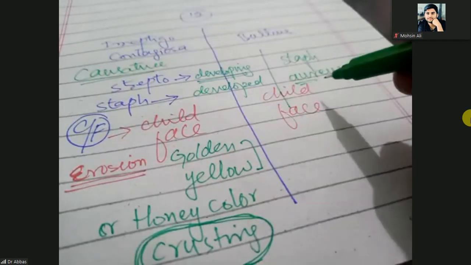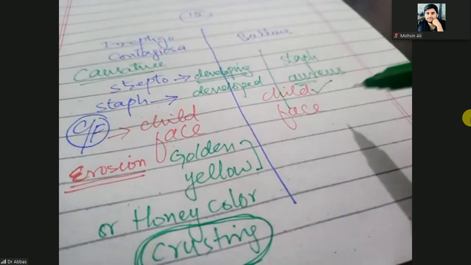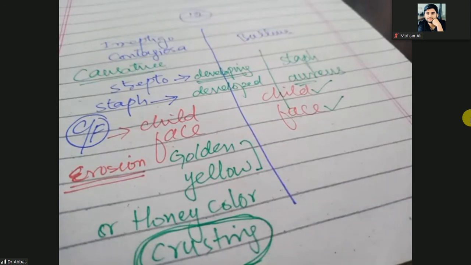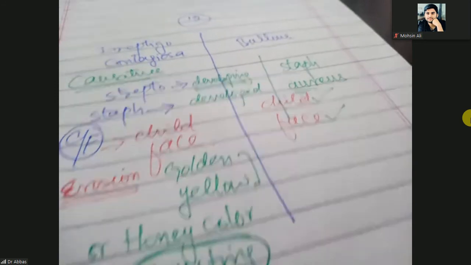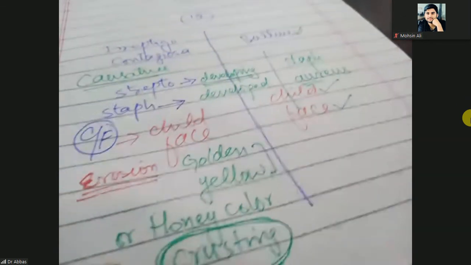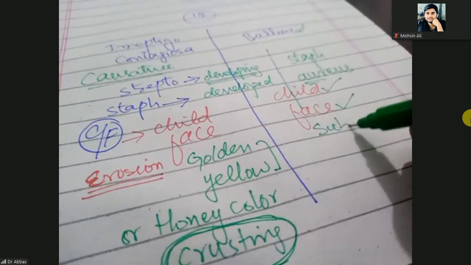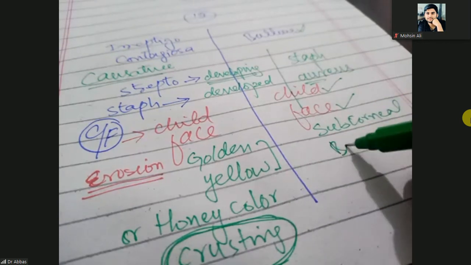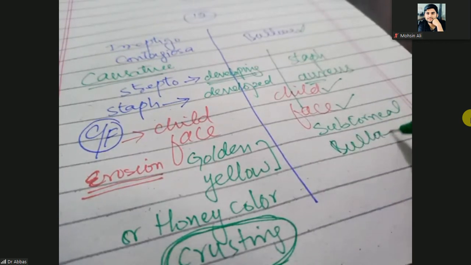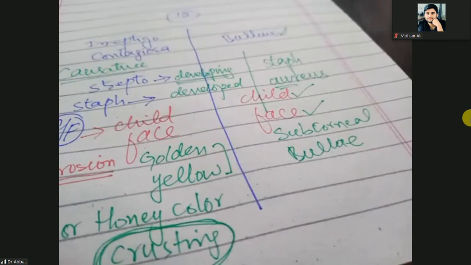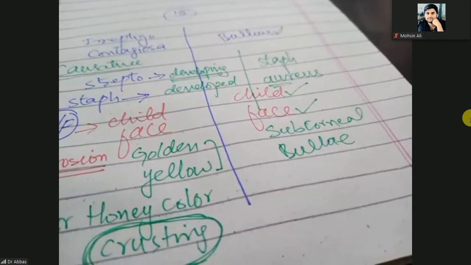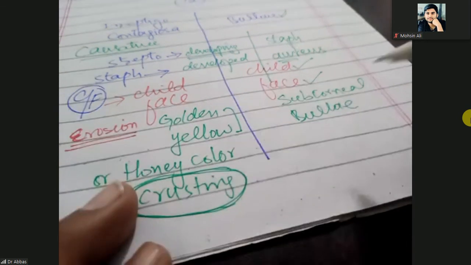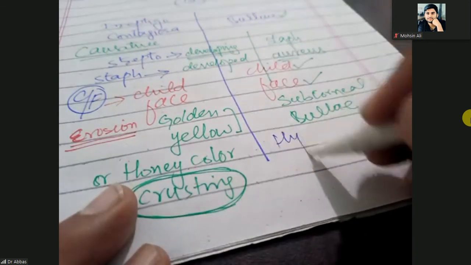But here, in a child and present on the face, these are the subcorneal bullae, because these are fluid filled lesions, and this subcorneal bullous formation will give you the hypopion sign.